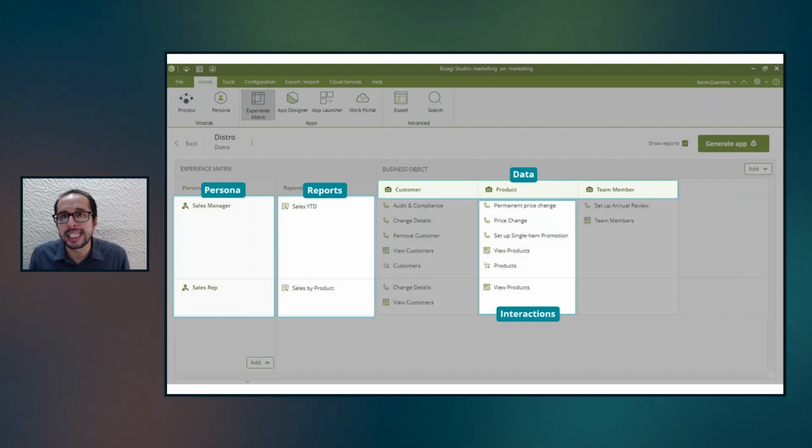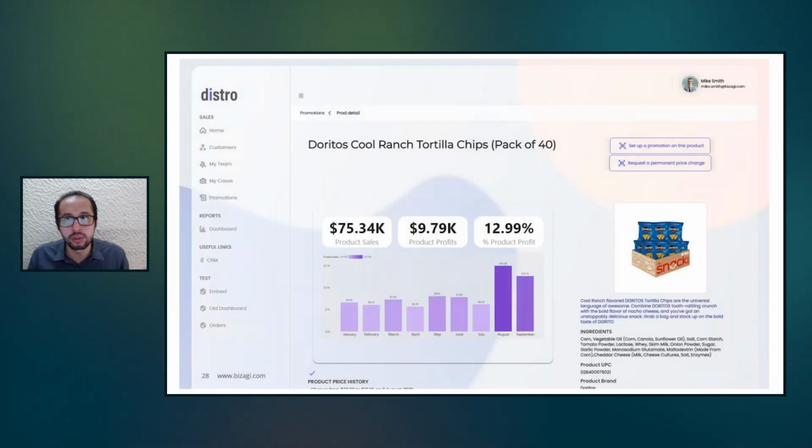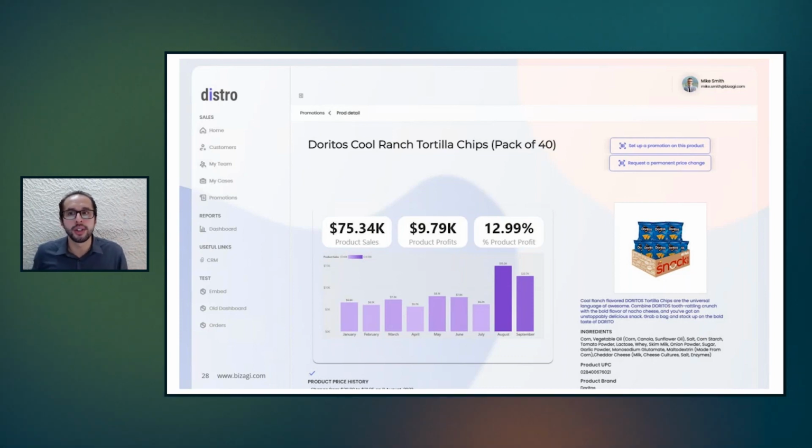How are we going to do this? How can we achieve the same message, saying that we're also the easiest one? So when we were thinking about being the easiest one, what we did is to have this Generate App button. And once you click this Generate App button, we will have a full application ready to use, ready to be customized, because this can be a really good starting point to accelerate the time in which we can get feedback from our end users, and every single part of this application is connected directly with those reusable elements that we saw in the experience matrix.